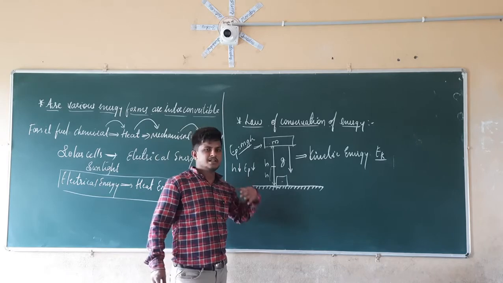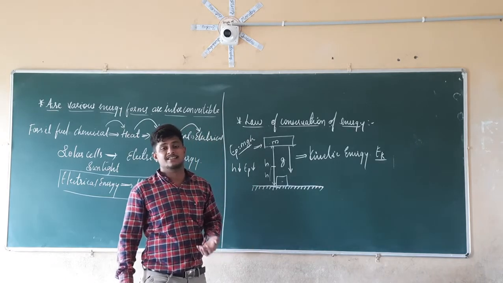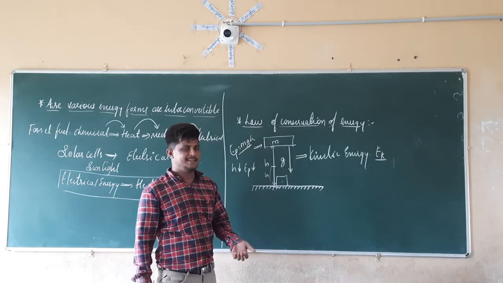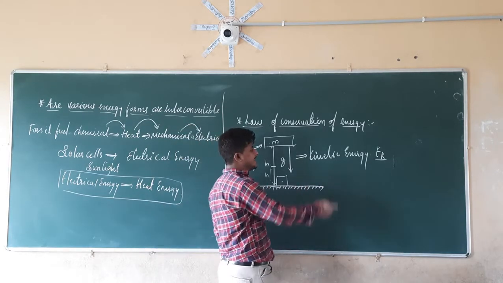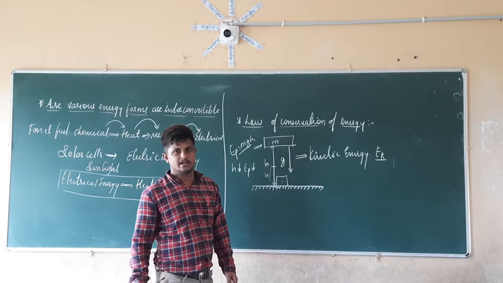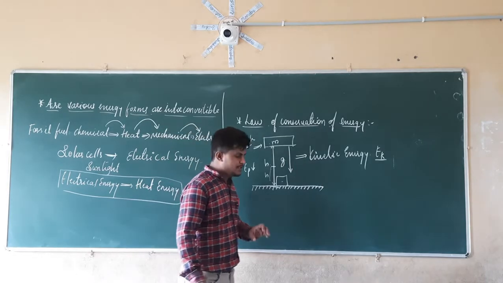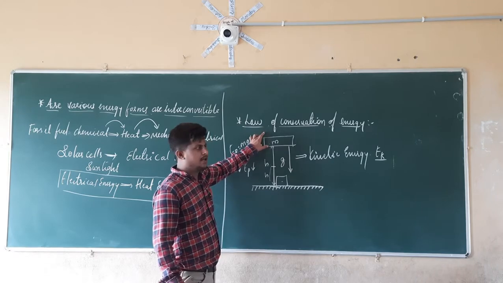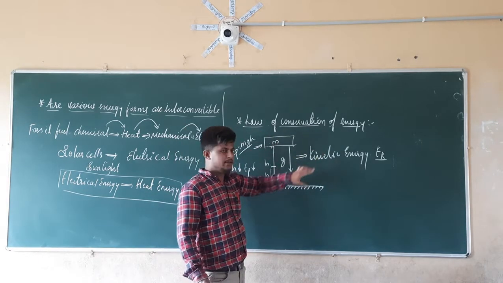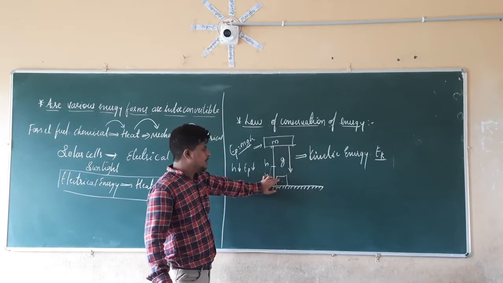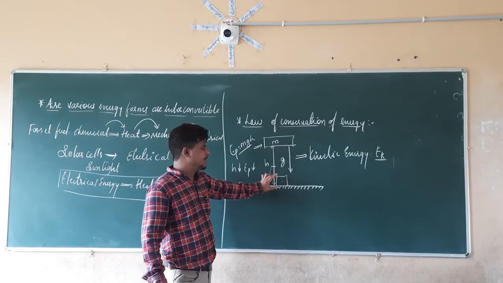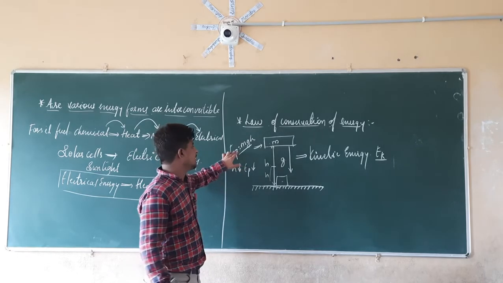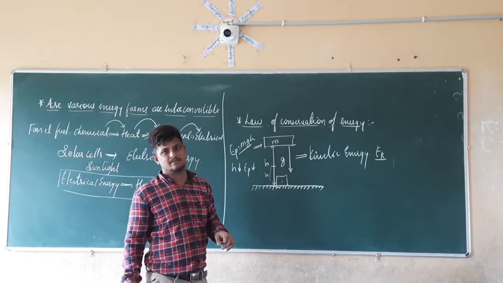It has completely lost its potential energy, and that completely lost potential energy is getting converted into kinetic energy. So at each point, the potential energy is maximum here and the kinetic energy is 0 here. Here the potential energy is equal to 0, but the kinetic energy is the same as the potential energy.